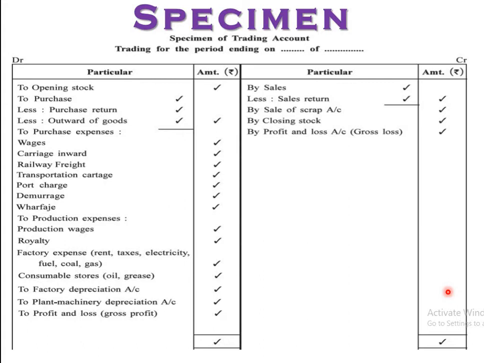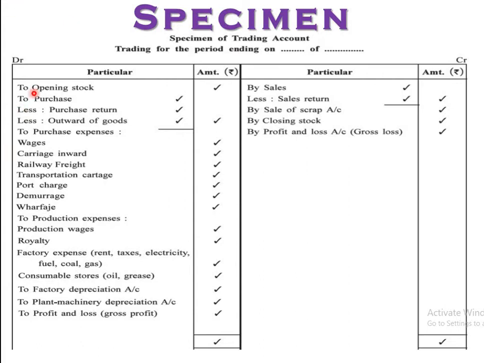And to ascertain gross profit or gross loss on the basis of all these transactions, which is prepared from the trial balance entries, that is known as trading account. Let's start with the debit side. Trading account for the year ended 31st March for so and so, right? It is compulsory to write down the heading.